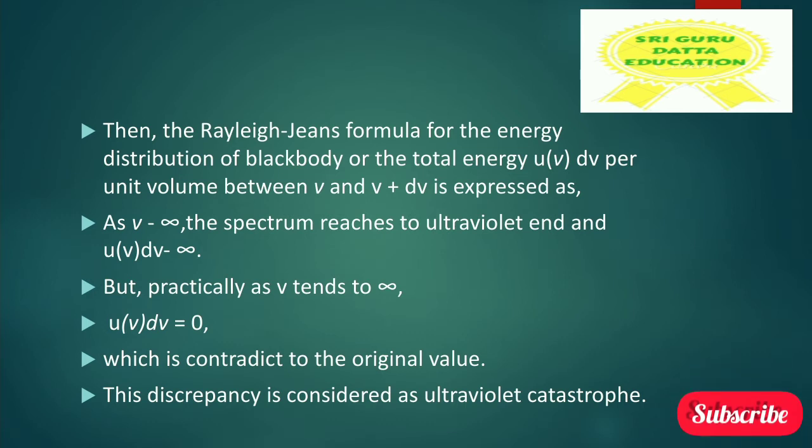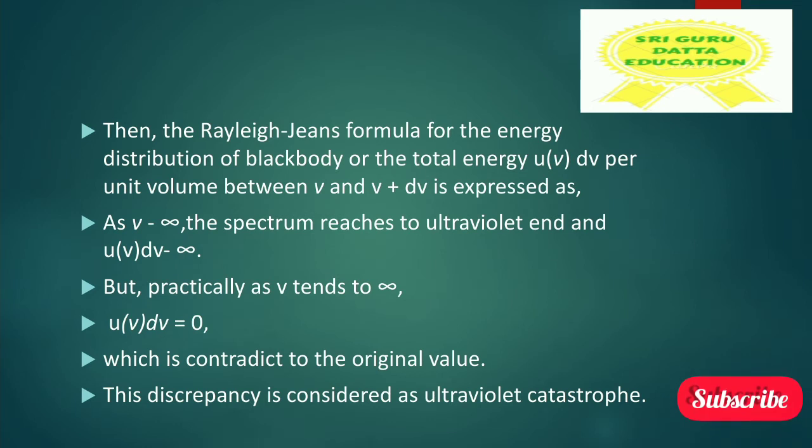But practically, as V tends to infinity, U of V dV equal to 0, which is contradictory to the original value.